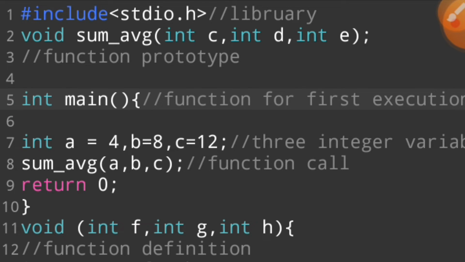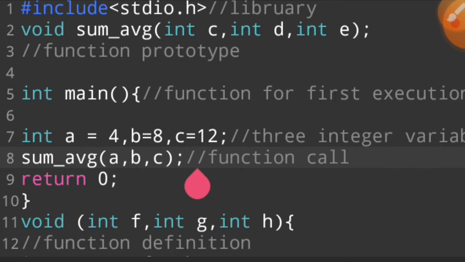We declare three integer values A, B and C, and first of all we call this function with A, B and C. The value of A is 4, the value of B is 8, the value of C is 12, and this function call tells the integer main, please wait for me, and we are going to the function prototype to see what happened. So integer main says yes, you are able to go to the function prototype, I will wait for you, and then the values of A, B and C, 4, 8 and 12, are coming in.